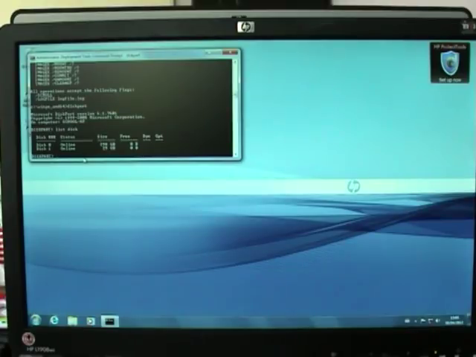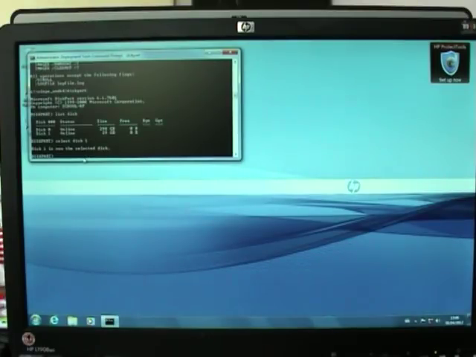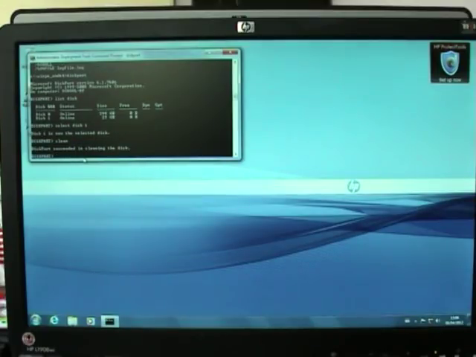So we type in select disk 1. So disk 1 is now selected. We're going to type clean. Good. Succeeded in the cleaning.